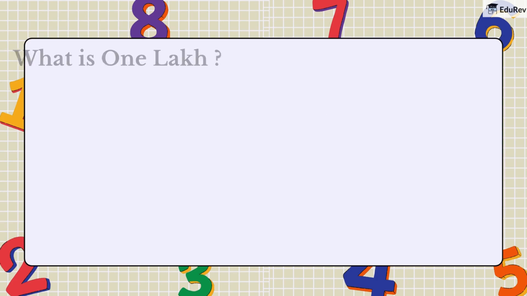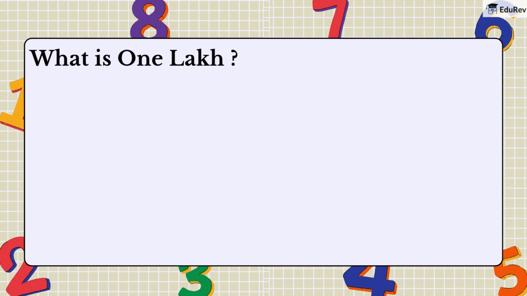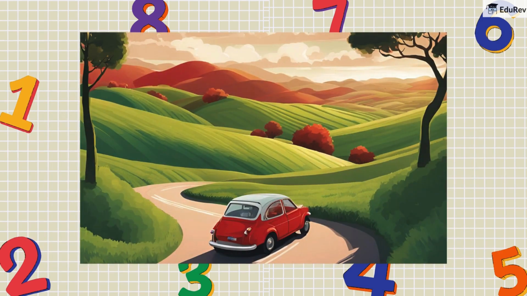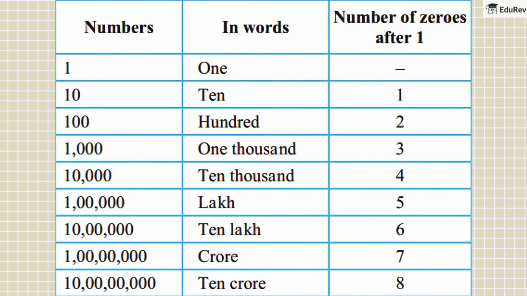Let's start small with the term lakh. In India, 1 lakh is equal to 100,000. It's also the smallest six-digit number, which is 1 followed by 5 zeros. Think of it like this: if you have 1 lakh rupees, you could buy a nice small car. Now, if we look at the number scale, we have 1, 10, 100, 1000, 10,000, and then we hit 1 lakh. So, if you ever hear someone mention lakh, now you know it represents a significant amount of money.